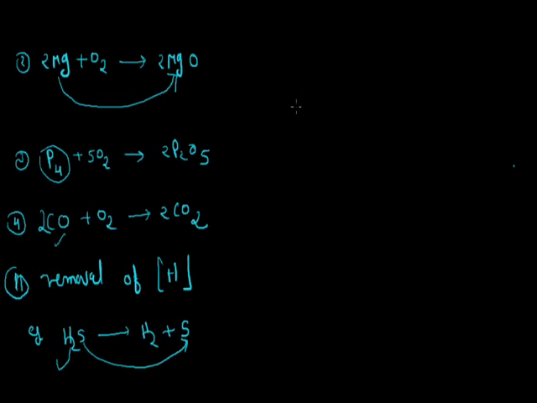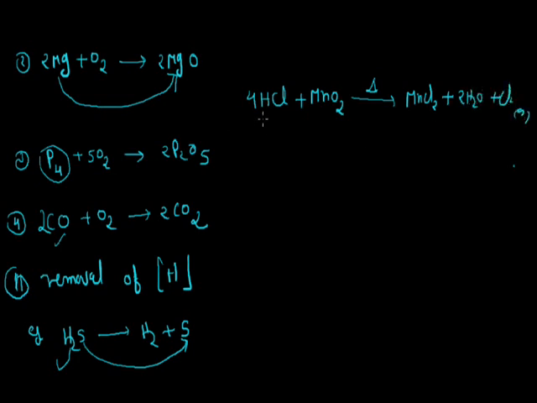Similarly, take another example: hydrochloric acid, HCl, reacts with manganese dioxide, MnO2, and after heating it gives MnCl2 plus 2H2O plus Cl2 gas.